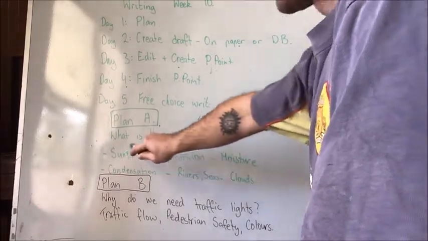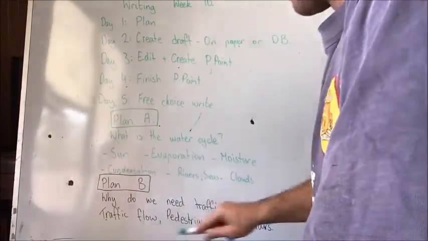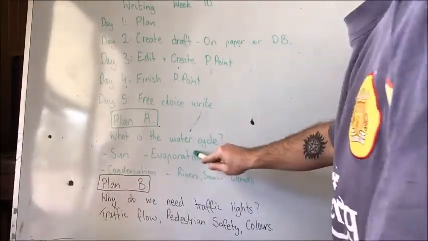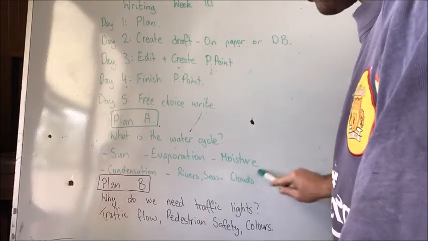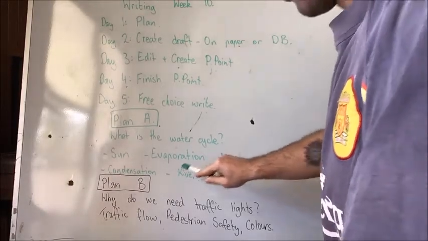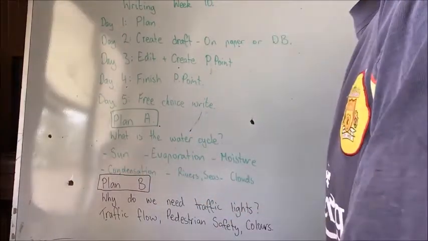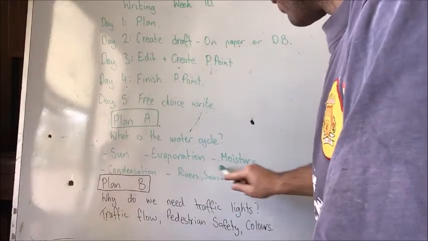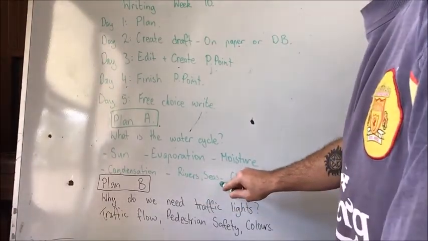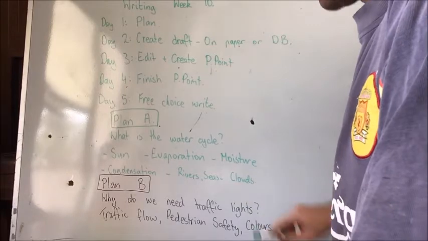So I know that the sun has something to do with the water cycle. I know that evaporation has something to do with the water cycle. I know that moisture has something to do with the water cycle. I know condensation has to do with the water cycle, and the rivers and the seas have something to do with the water cycle, as well as the clouds.